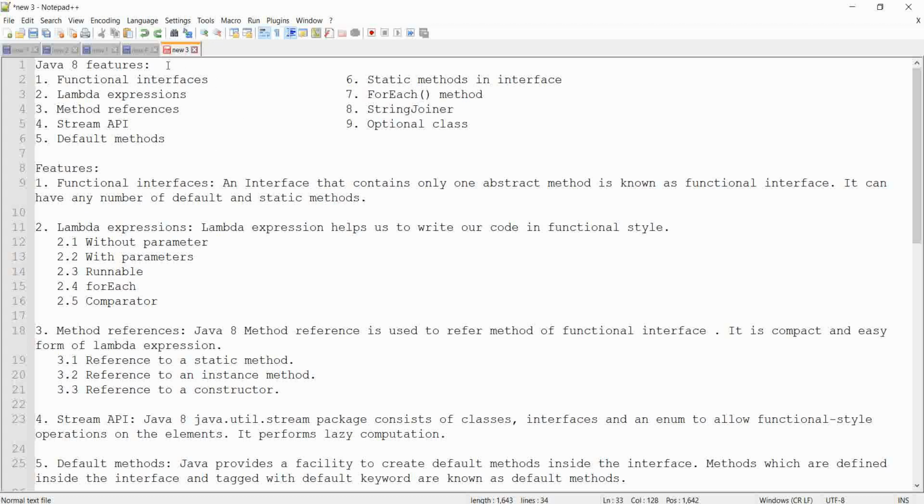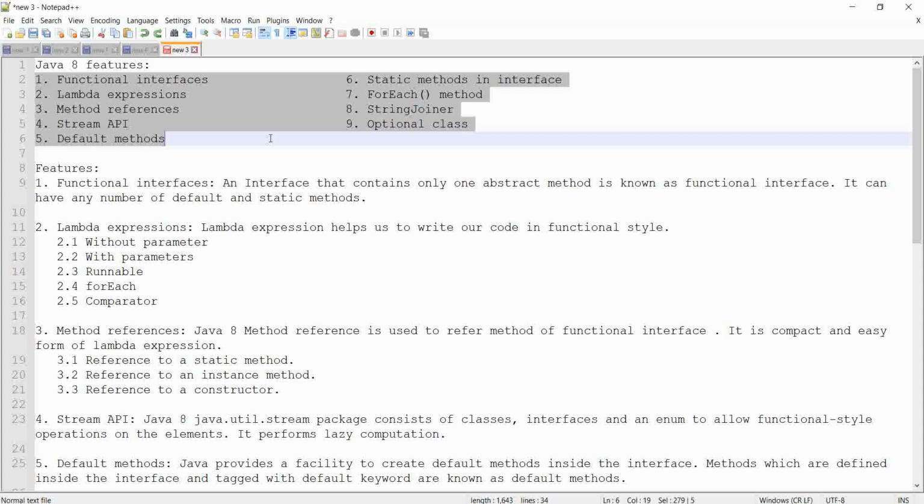Our today's lecture is on Java 8 features. In case you are planning for an interview, then you are expected to have a must knowledge on Java 8 features. We will cover the below topics in today's lecture. Now let's start this one by one.